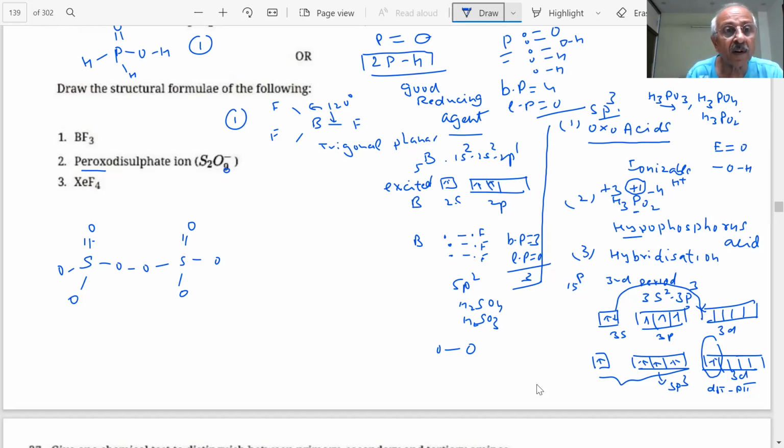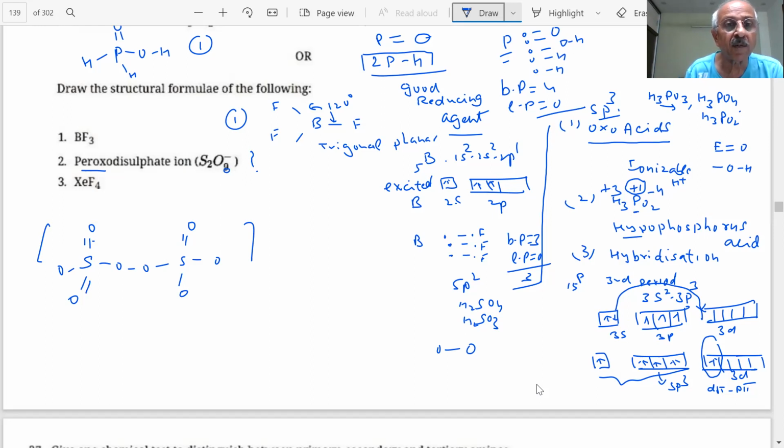Then what will happen? We can draw the structures of these, students. Something may be wrong with this question, but we have to show the charges also, because there should be OH bonds here, students. What we can have is 2, 4.